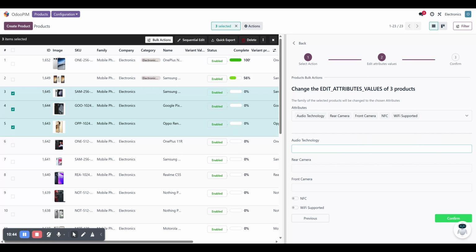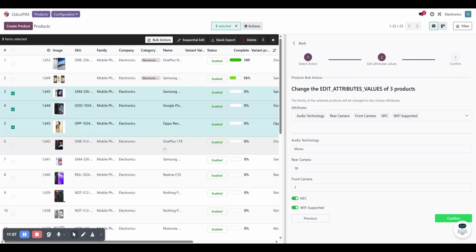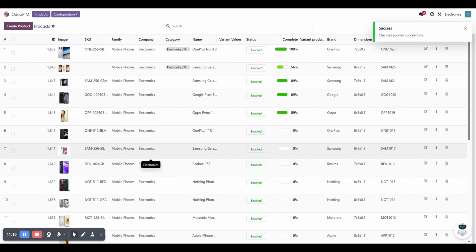If it is audio technology, it's mono or stereo, and the rear camera could be about 18 megapixel, and the front camera around 6 or 7 megapixel. And these products are NFC enabled, and also support Wi-Fi, so I'm selecting both, and then I click confirm. The moment I click confirm, the product information is getting updated as well.